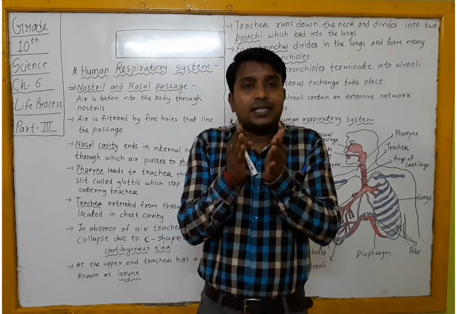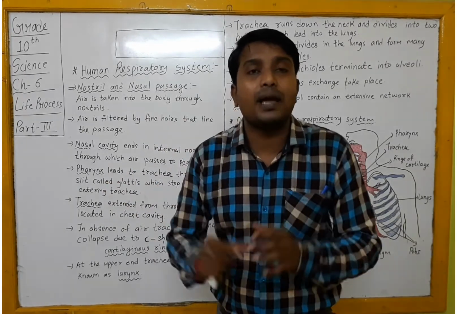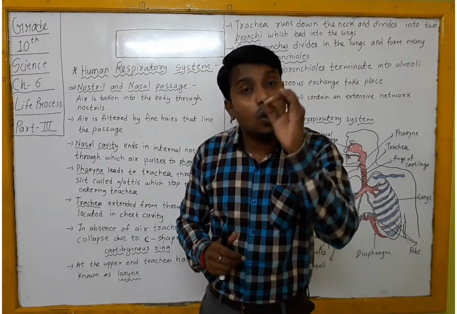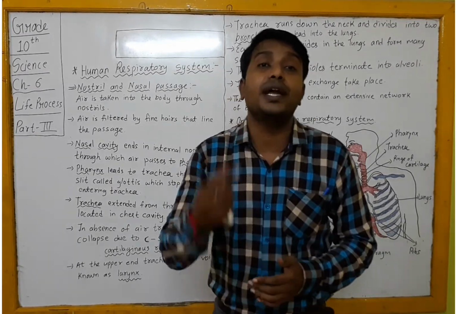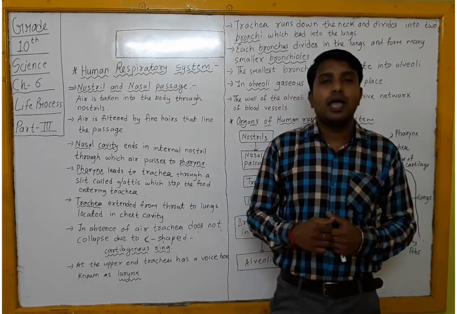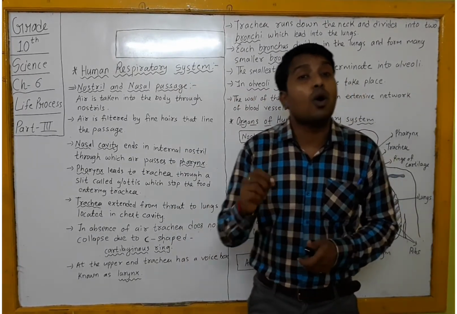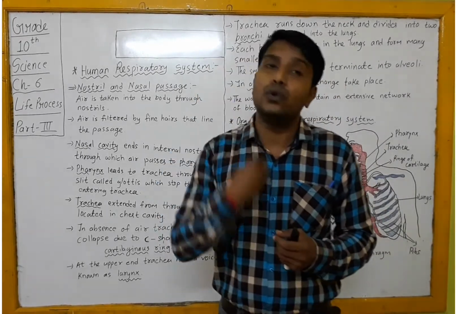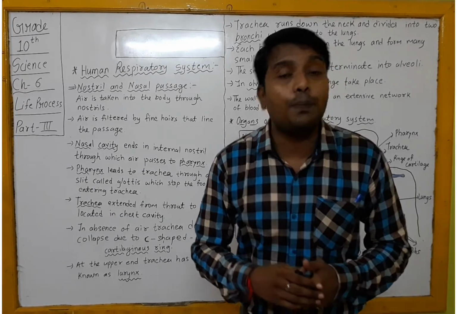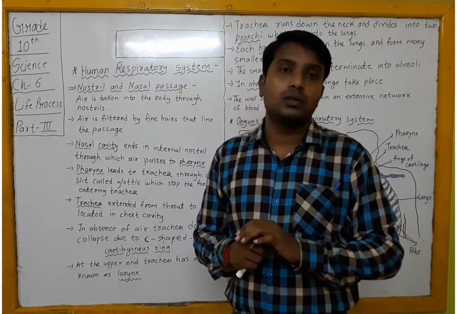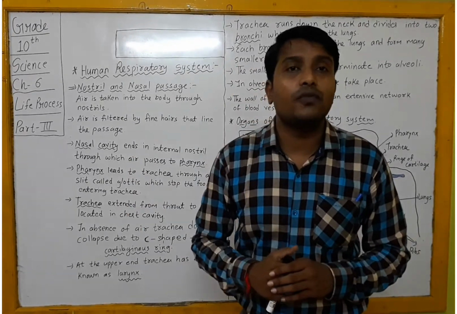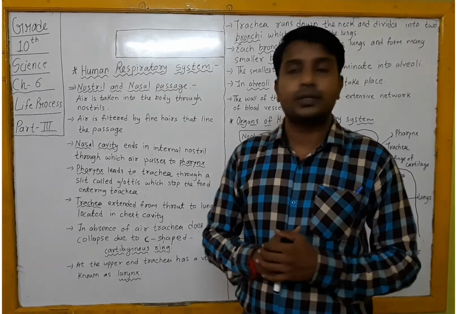So the pharynx ends in the trachea by a slit known as the glottis, and that glottis stops food from entering the windpipe. Because you must know that our food pipe and windpipe both have a common opening. So when we are eating food, there are chances of that food entering the windpipe. To stop that, the glottis is kept at the end of the pharynx, from where our trachea starts.